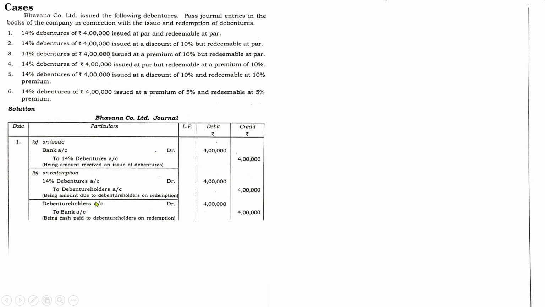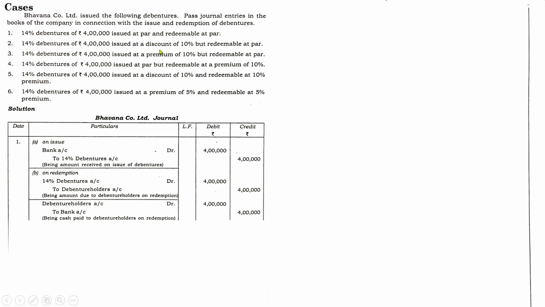Or instead you can write 14% debentures account debtor to bank, removing the debenture holders. It is not a rule that you must write the payment entry in two different entries. We follow it like this because this is the due entry and this is the payment entry, splitting the events into two situations. Instead, you can write one single entry, 14% debentures account debtor to bank. I have mentioned this in one of the previous cases. You can follow this or the usual payment entry we have been dealing with. Anyway, this is the entry for issue at par and redeemable at par.